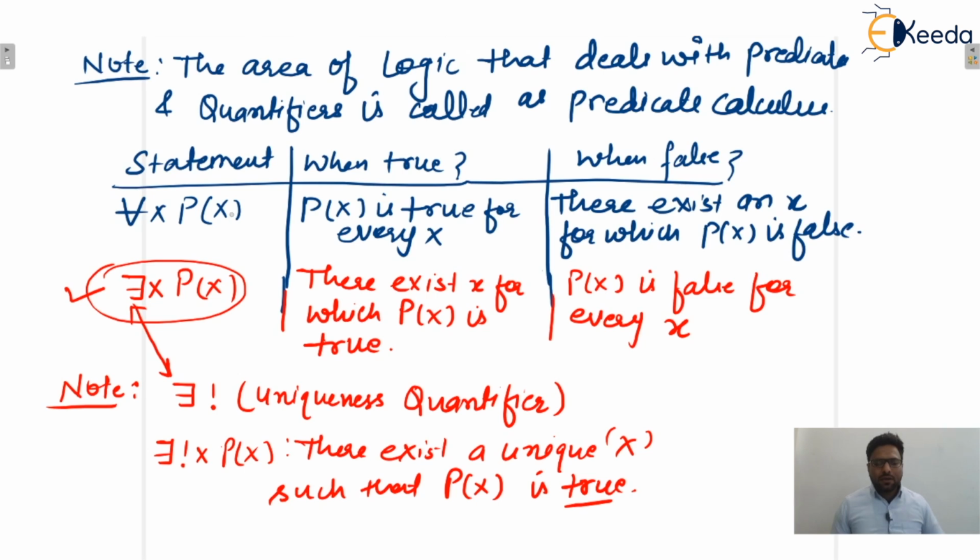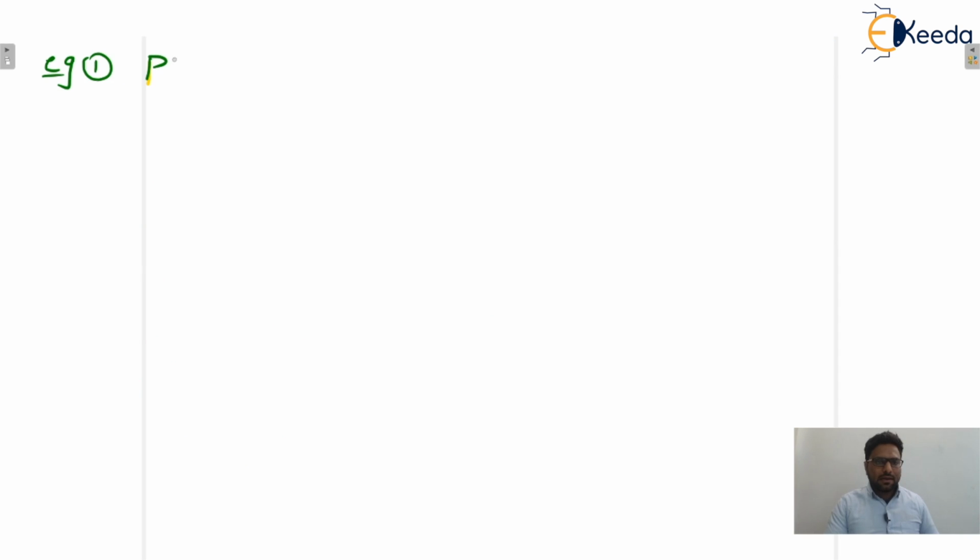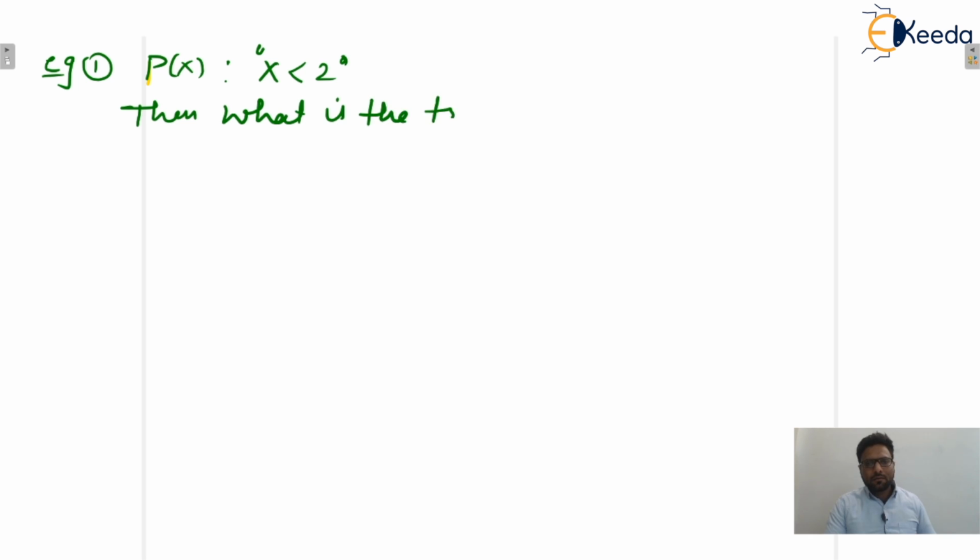Okay, so write down one question. Let us consider one example. Let p of x be given as x is less than 2. This propositional function is given to you. Then the question is, what is the truth value of the quantification